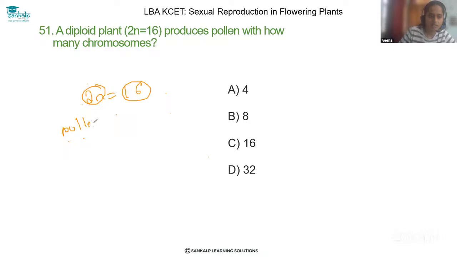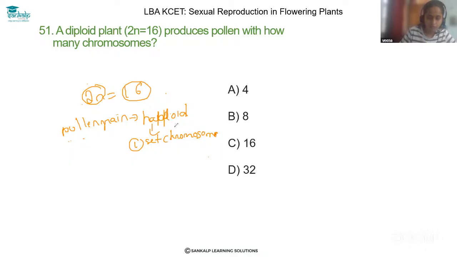Pollen grains. See, pollen grains will always be haploid in nature, containing only one set of chromosomes.